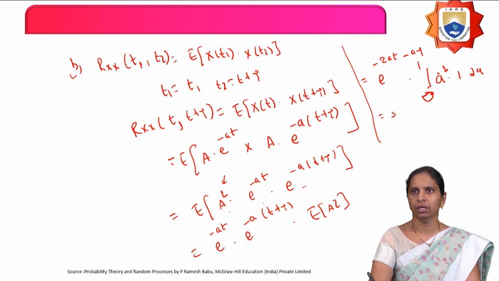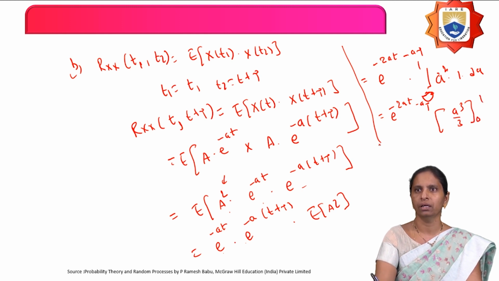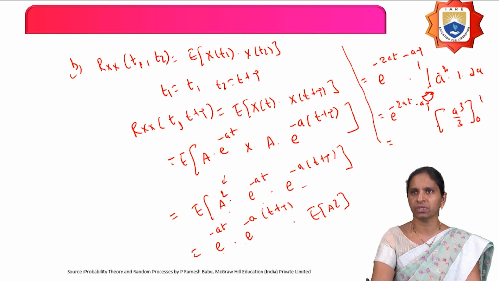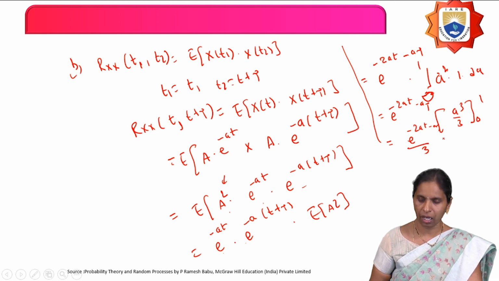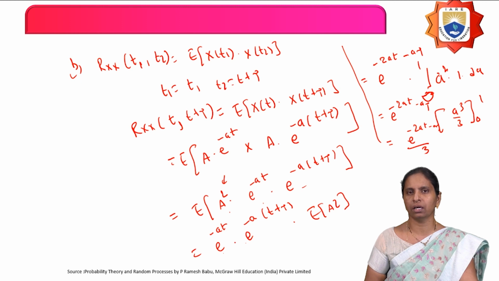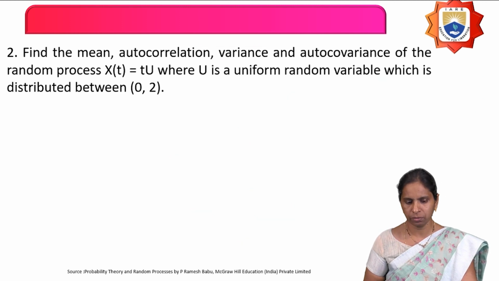That equals e power minus 2at minus a tau, times the integration of A square, which is A cube by 3, with limits from 0 to 1. After substituting the upper and lower limits, you can write this as e power minus 2at minus a tau by 3. Like that, you can calculate the mean and autocorrelation function for the given random process.